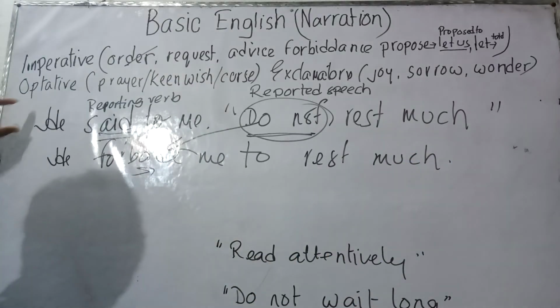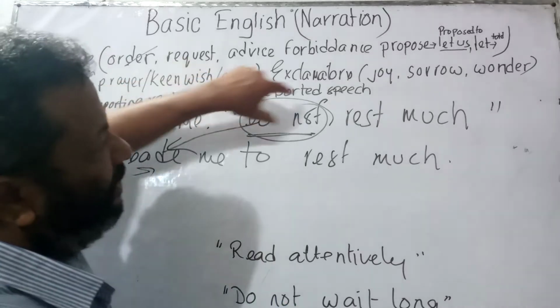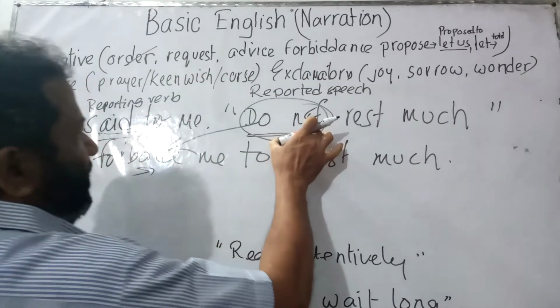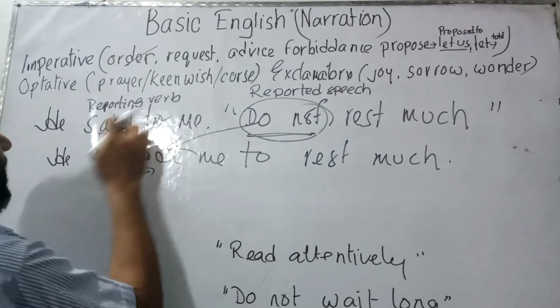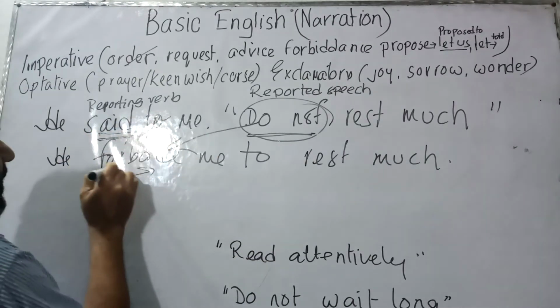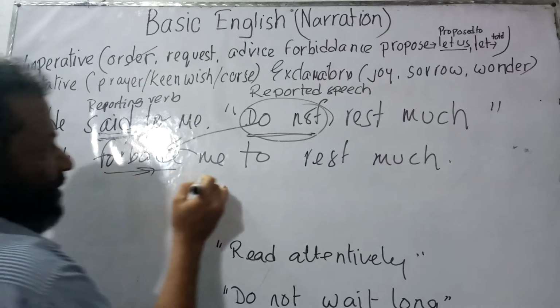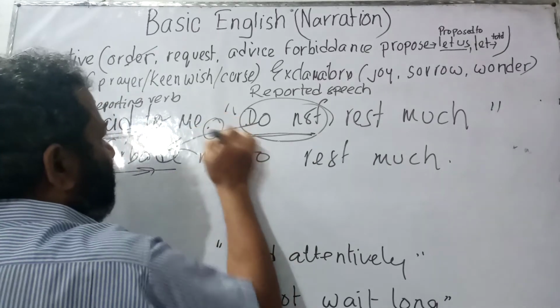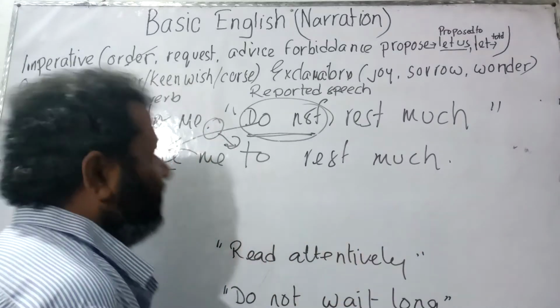Now let us read the sentence from beginning to end. He said to me, do not rest much. Do not is actually a forbiddance. So here the reporting verb said to has been turned into forbade. So he said to me has been turned into he forbade me. Then comma has been omitted by to. He forbade me to rest much.